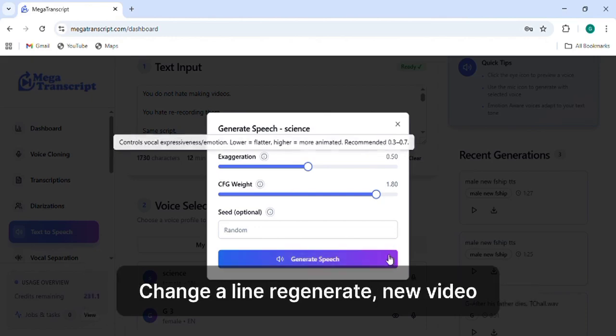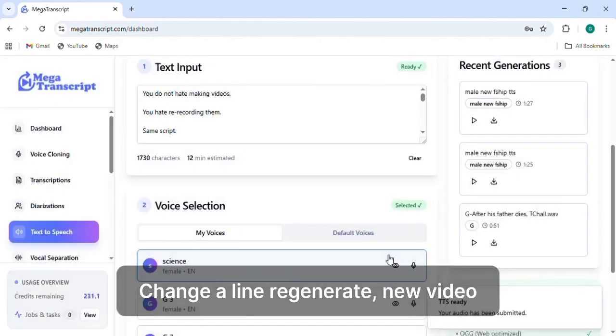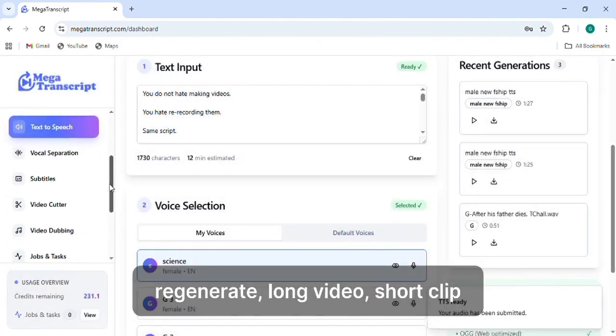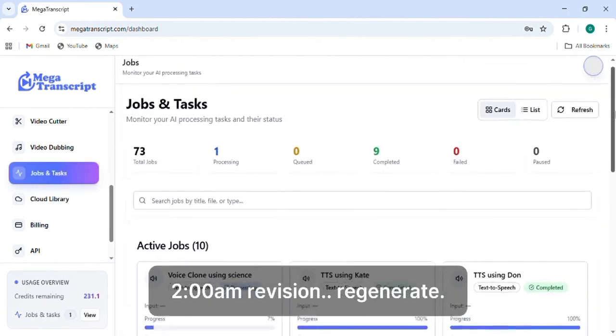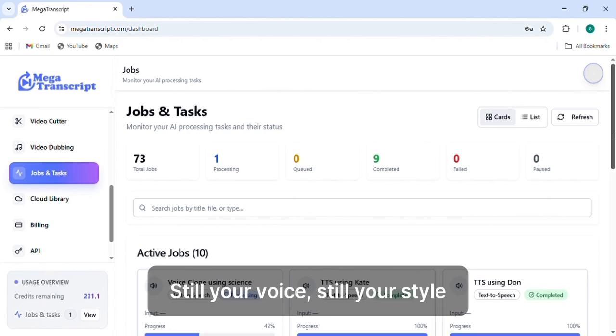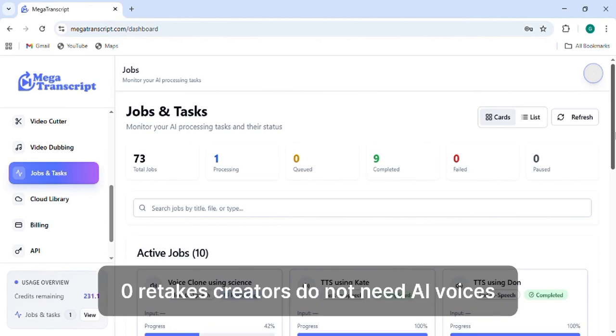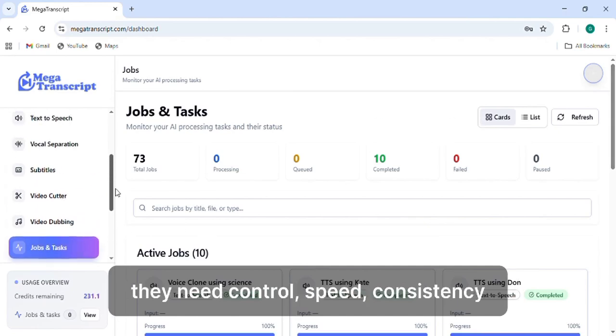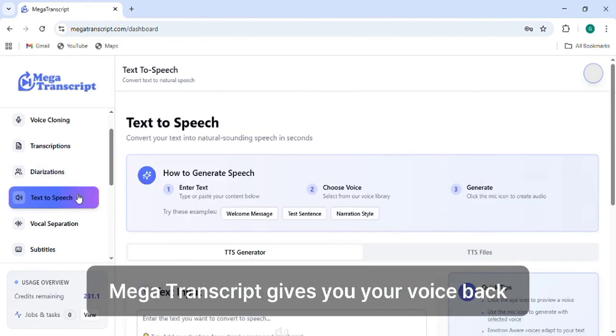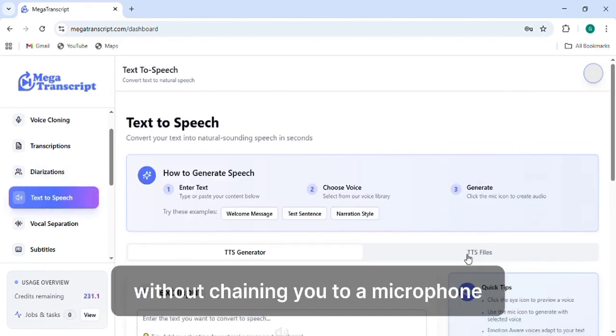Change a line, regenerate, new video, regenerate, long video, short clip, 2 a.m. revision, regenerate. Still your voice, still your style, 0 retakes. Creators do not need AI voices, they need control. Speed, consistency. Megatranscript gives you your voice back without chaining you to a microphone.